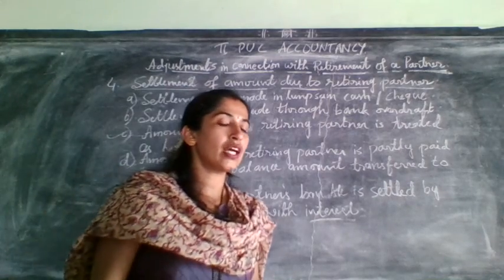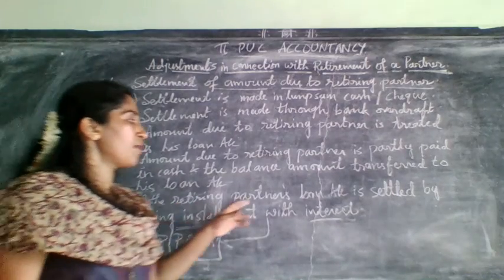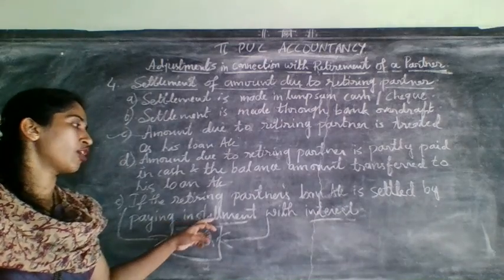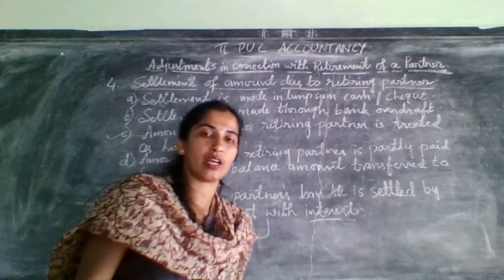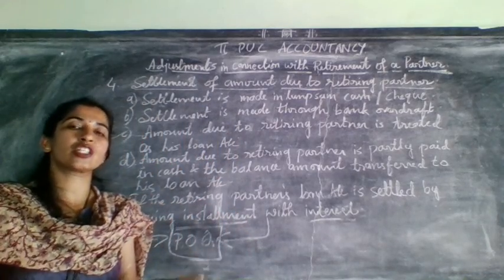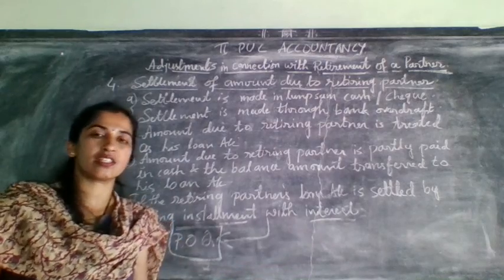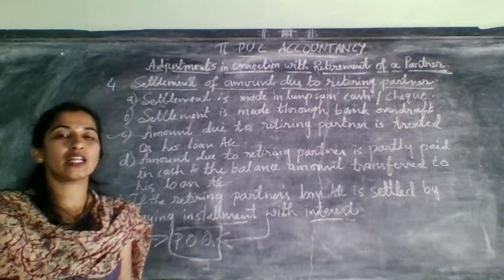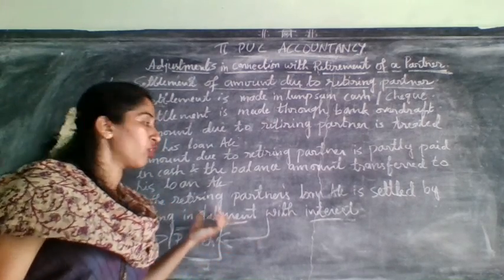Okay. After that, you have one special adjustment regarding his settlement. His loan account was settled by paying installments with interest. Installment with interest means you need to open a separate account for that, and they may ask you for 2 years, 3 years or 4 years installments with interest. In that way also they can settle the retiring partner's loan account.